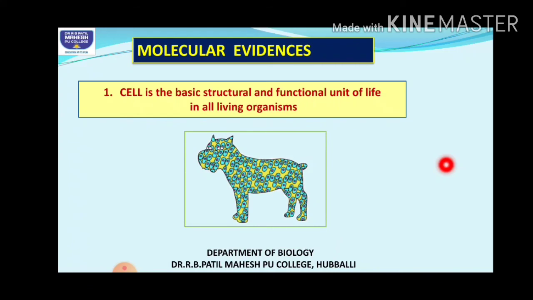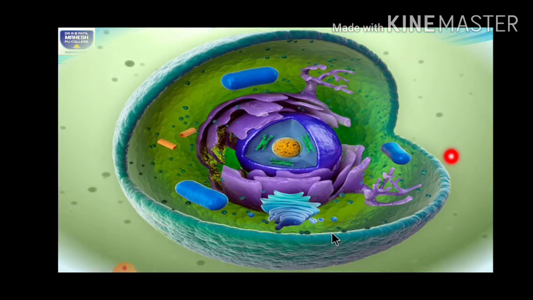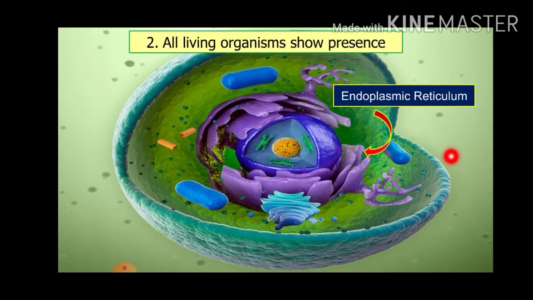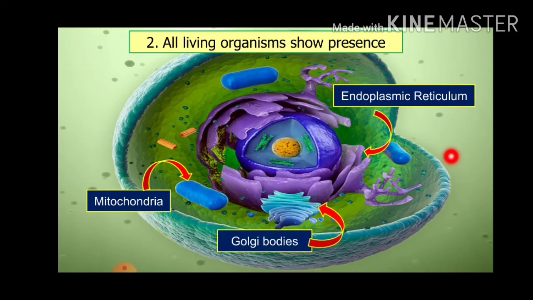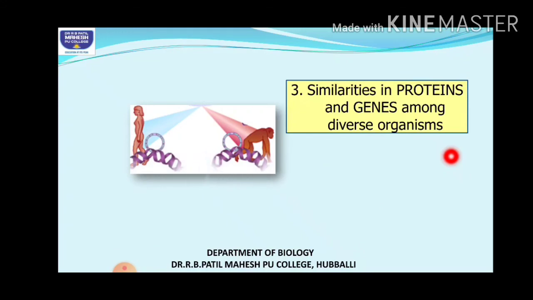You have also studied the cell as the defining character of living organisms. Any organism you take shows the presence of all the cellular components like endoplasmic reticulum, mitochondria, Golgi bodies, right? All of them show this protoplasm, the living component.